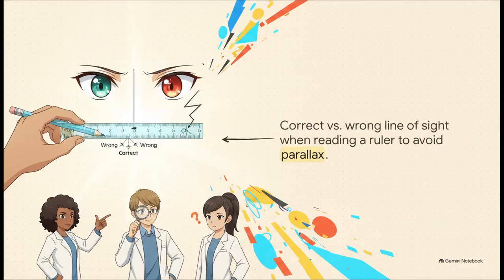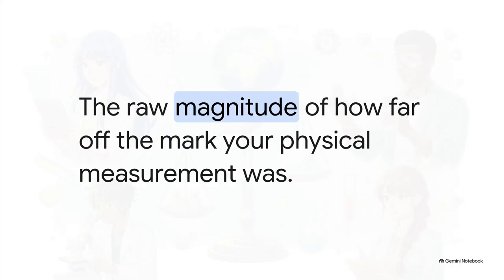And this brilliantly illustrates the human element in action. Notice how taking a reading from the wrong angle, which is what we call a parallax error, means your line of sight isn't perfectly perpendicular to the scale. Just moving your head slightly to the left or right generates an entirely avoidable random error in your measurement. So how do we track these human and mechanical mistakes mathematically?